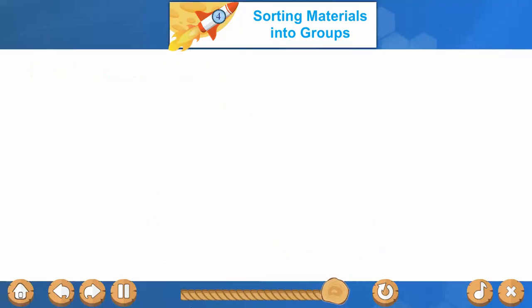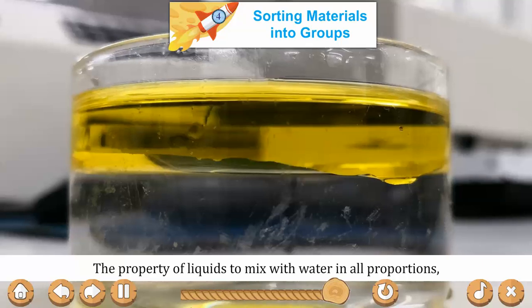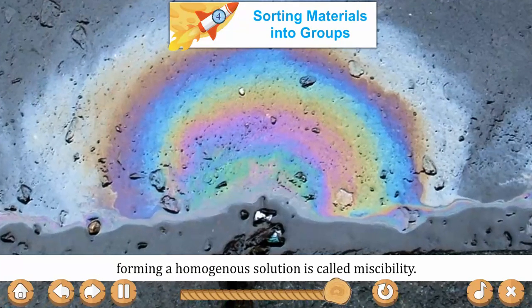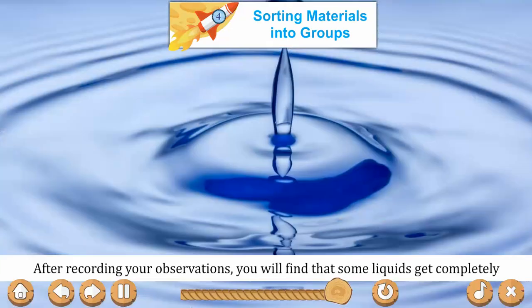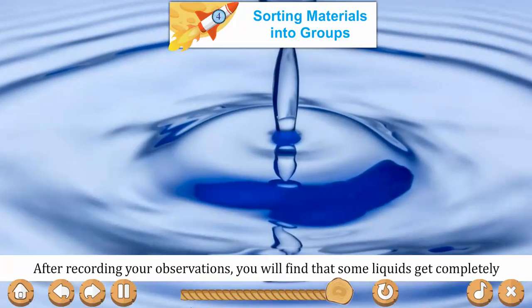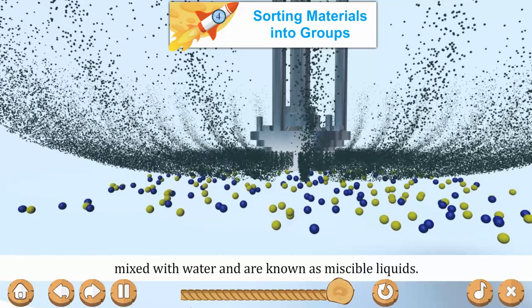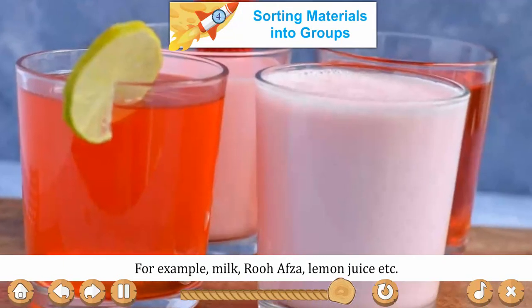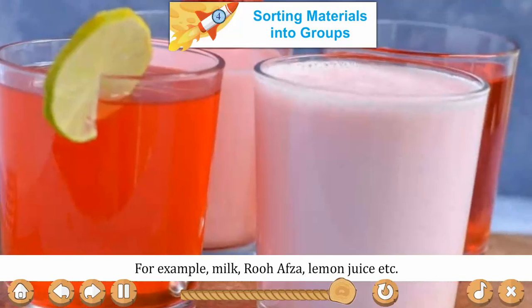Solubility of liquids in water. The property of liquids to mix with water in all proportions, forming a homogeneous solution, is called miscibility. After recording your observation, you will find that some liquids are completely mixed with water and are known as miscible liquids. For example, milk, rooh afza, lime juice, etc.